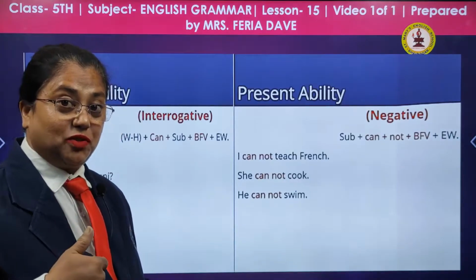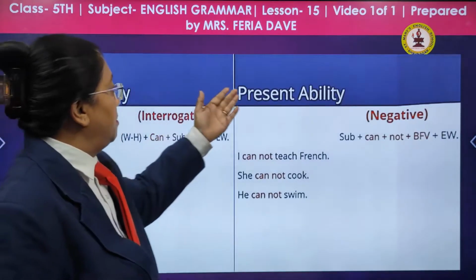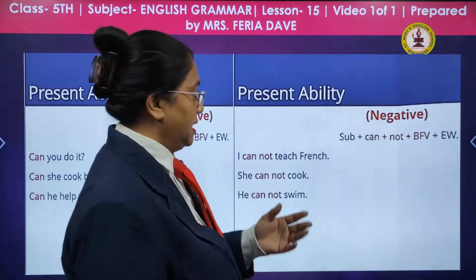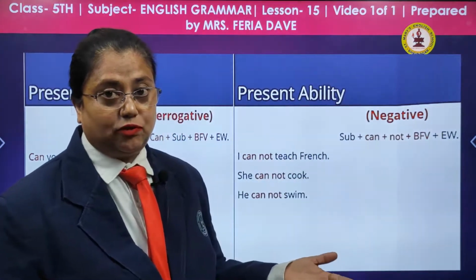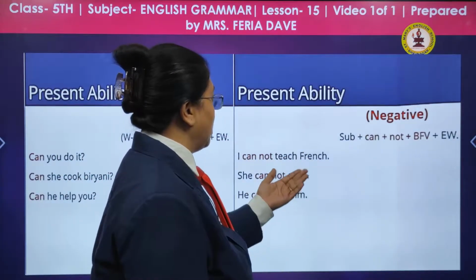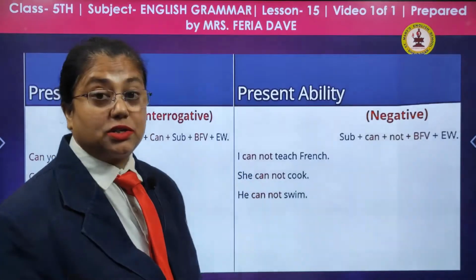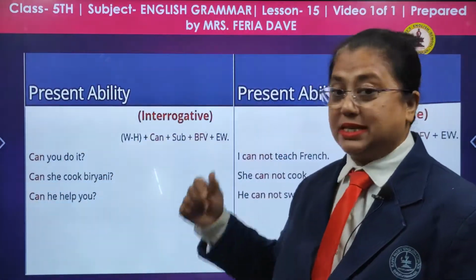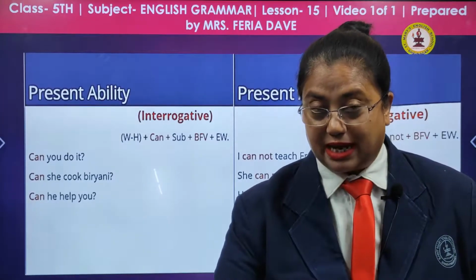See the question form. Present ability, negative sentence: cannot will come instead of can. Same thing, subject plus the formula. I cannot teach French. She cannot cook. He cannot swim. This is the present ability, how we use can and could.